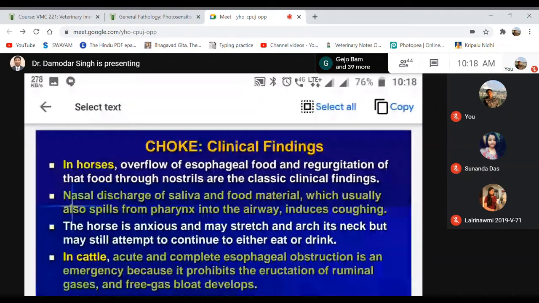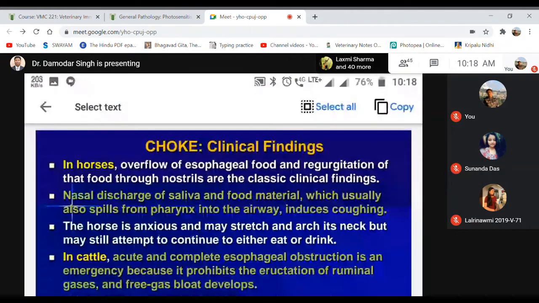This is one of the most common and classical clinical signs. The food may come out of the nostril because it cannot get into the stomach.